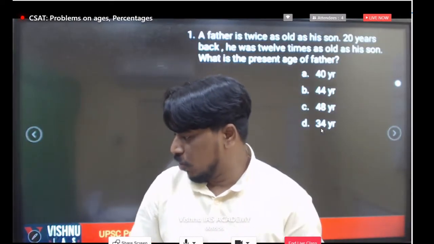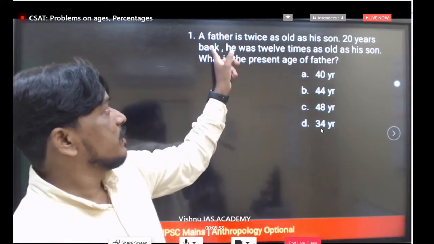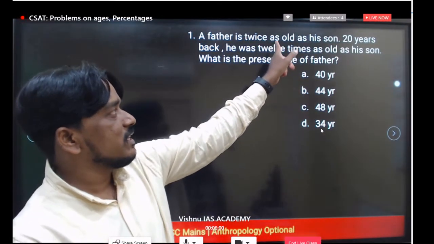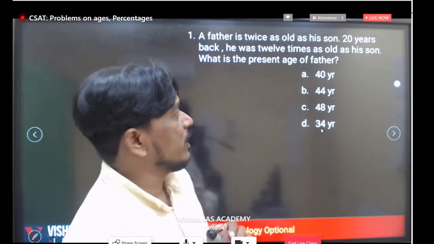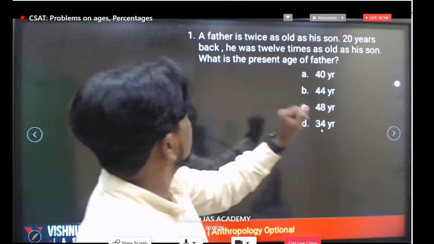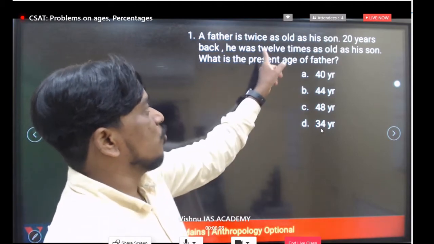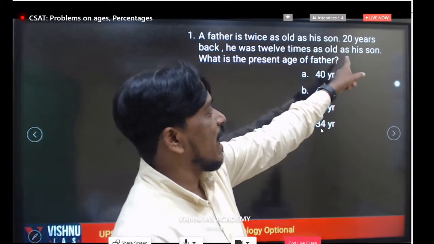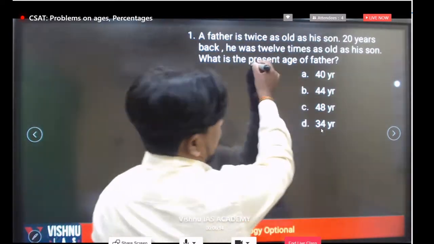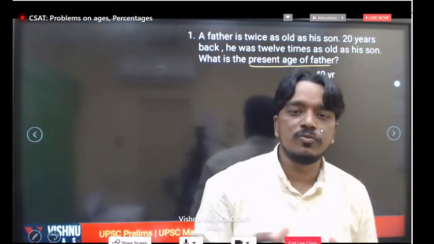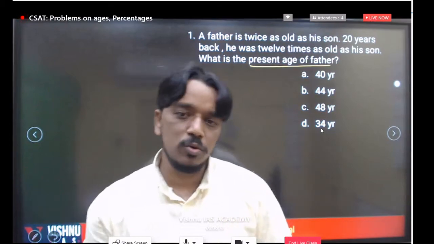Everyone try to complete, who are in the live. Now let's see. A father is twice as old as his son. In the second point we have, 20 years back he was 12 times as old as his son. What is the present age of father? What we have to find? The present age of the father you have to find out.